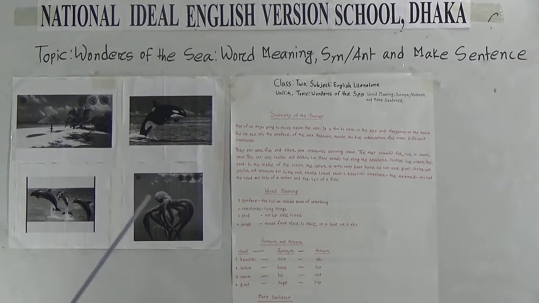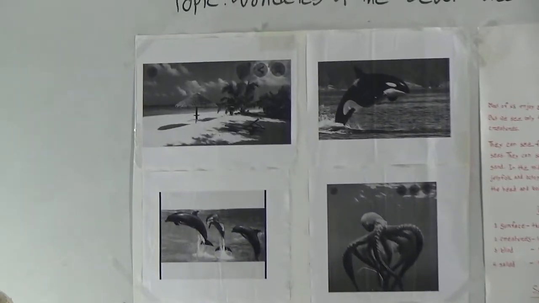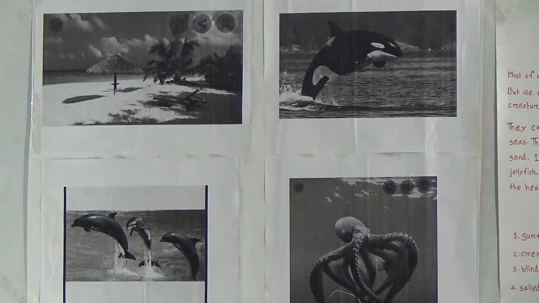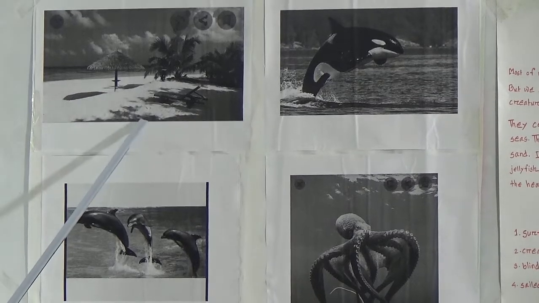So look at both. I have added here 4 pictures. Each and every picture is important to understand our topic Wonders of the Sea. So what are the wonders of the sea? Look at the first picture. We see here the seaside, which is very common to all the visitors who visit the sea. In the second picture, we see the whale.